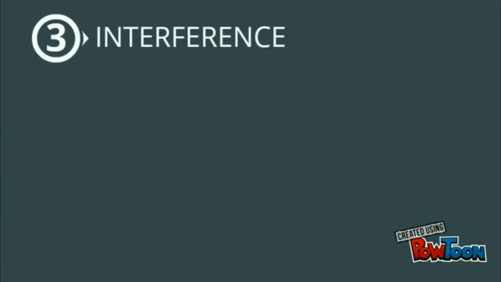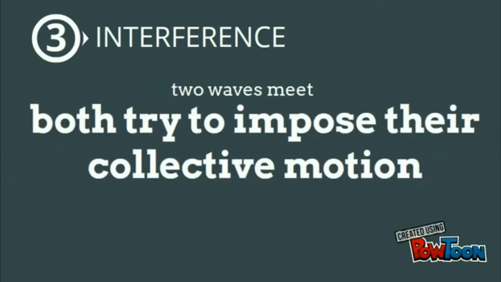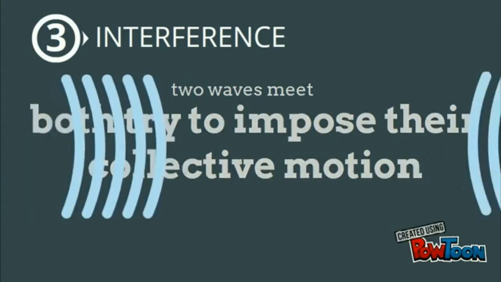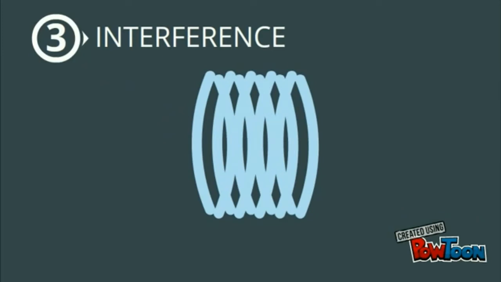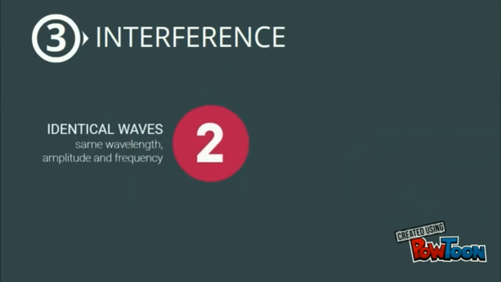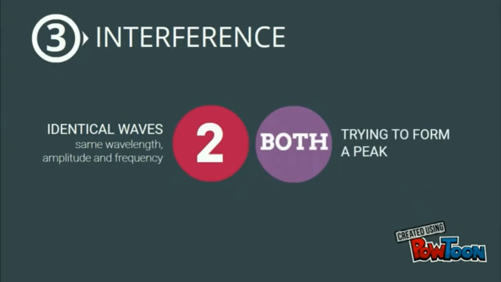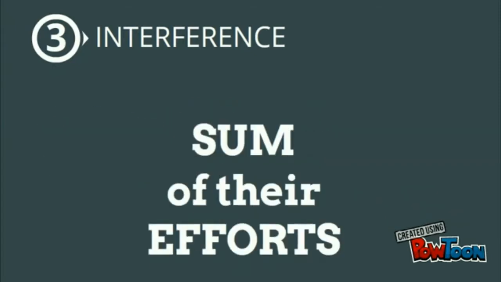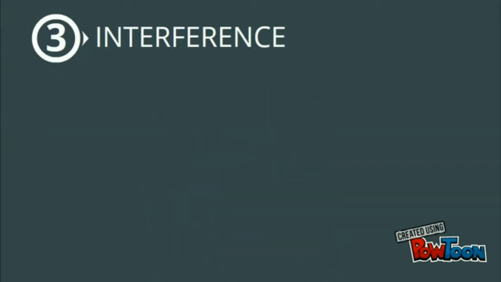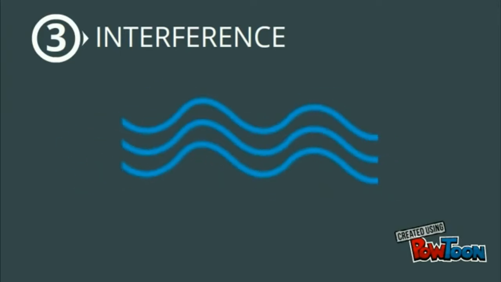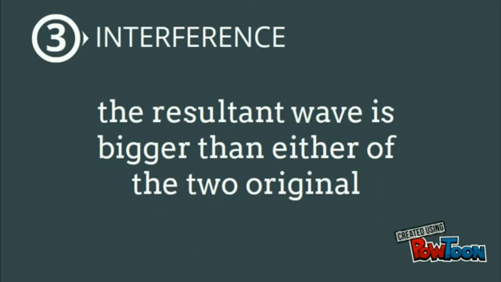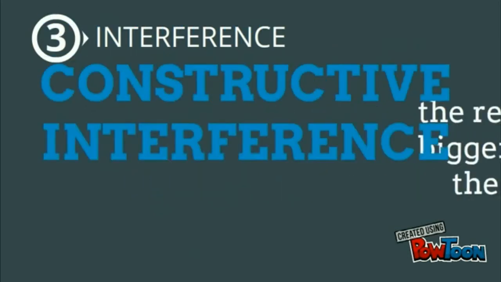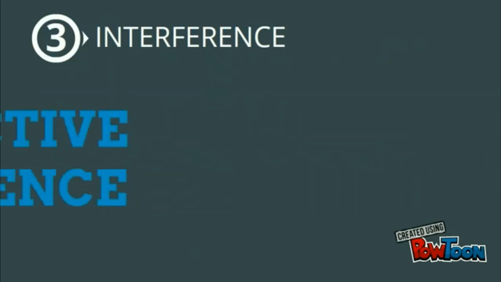On to our next property, interference. When two waves meet, they both try to impose their collective motion on the particles. This can have quite different results. If two identical waves, with the same wavelength, amplitude and frequency, are both trying to form a peak, then they are able to achieve the sum of their efforts. The waves are adding together to form a bigger wave, so in a case where the resultant wave is bigger than either of the two originals, it is called constructive interference.